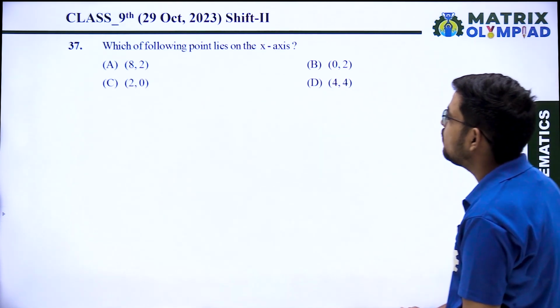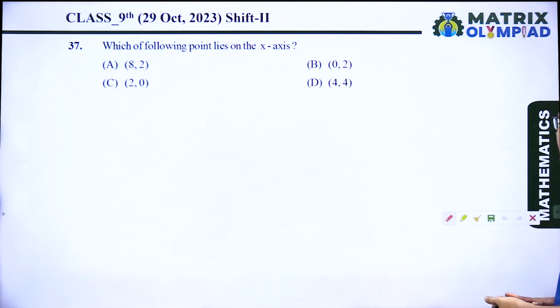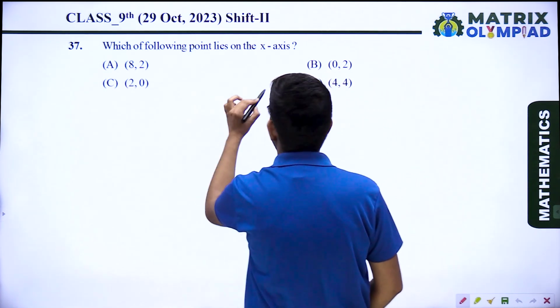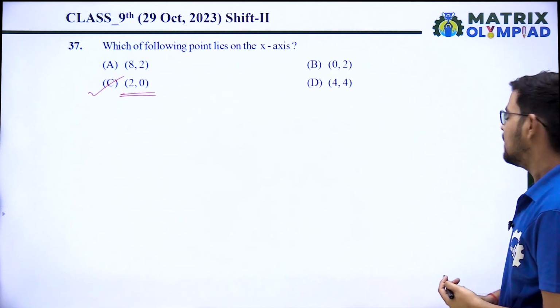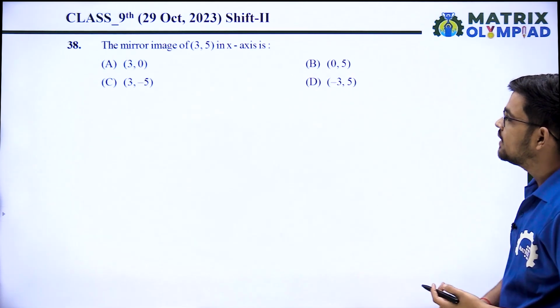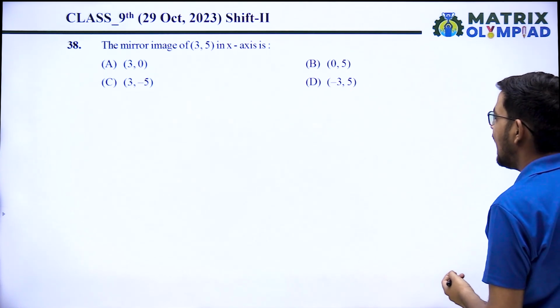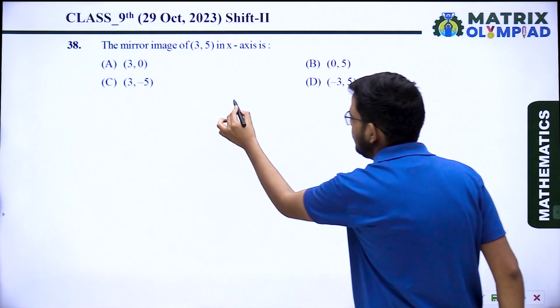Next question, which of the following points lies on the x-axis? If any point is lying on the x-axis, its y-coordinate will be 0. So in option C, the y-coordinate is 0. So option C is the correct answer. Next question, the mirror image of 3, 5 in the x-axis is.